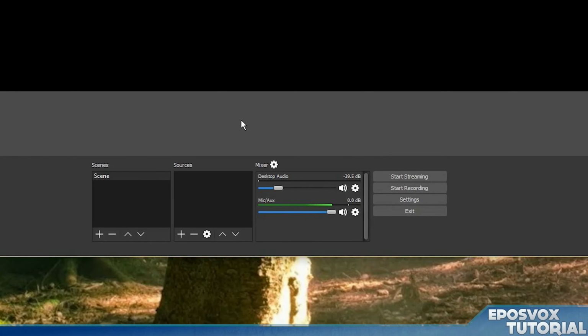Over here on the left, you have your scenes and sources. Sources are your various video inputs and overlays and things like that, such as your video capture card, your image overlays, your webcam, your desktop, etc. Scenes are collections of those sources. So if you have a scene set up with your webcam overlay on top of your gameplay, that's a scene. And you're going to want to set up multiple scenes to put together a decent live stream that is entertaining for your viewers and has some variety.